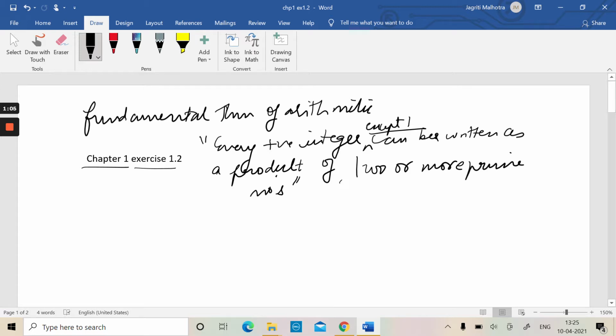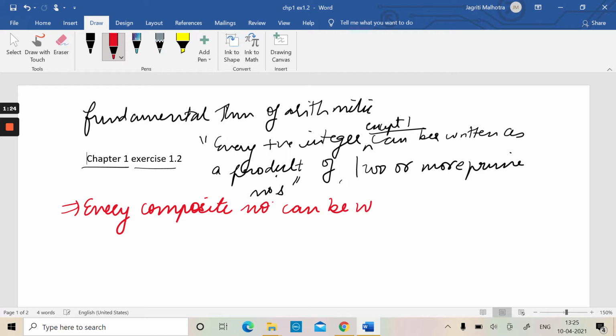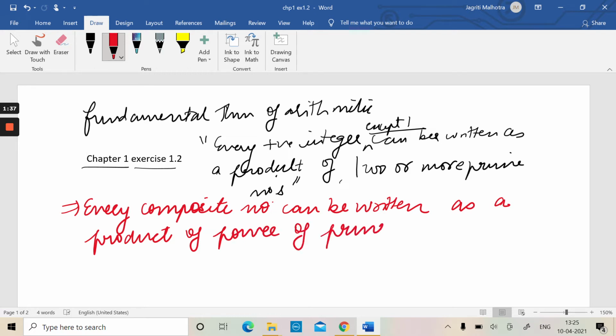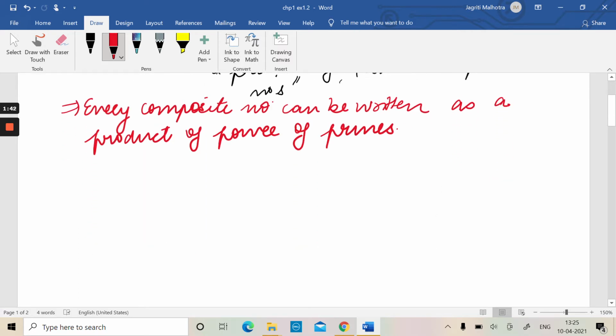And also this states that if every positive integer can be written as a product of two or more primes, then that means that every composite number can be written as a product of powers of primes, right? Like, let us have an example.